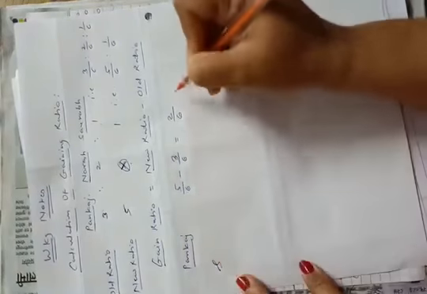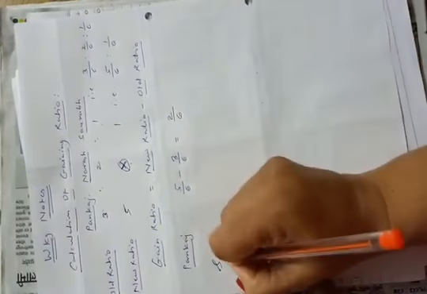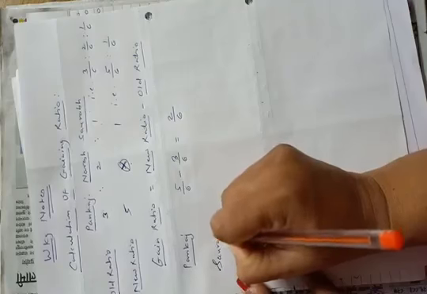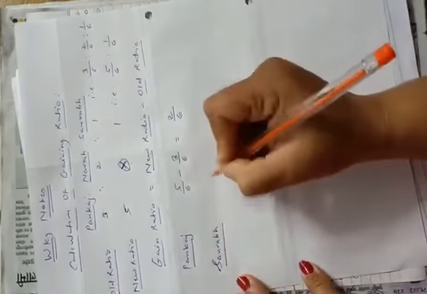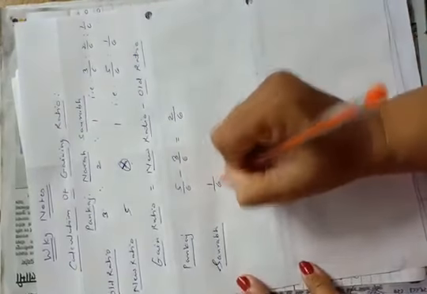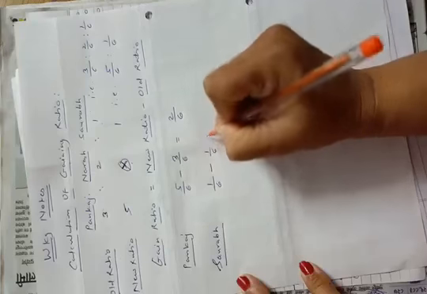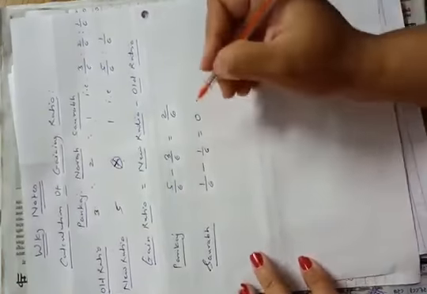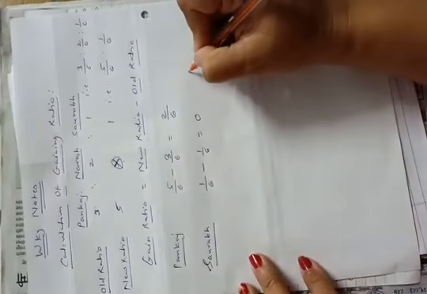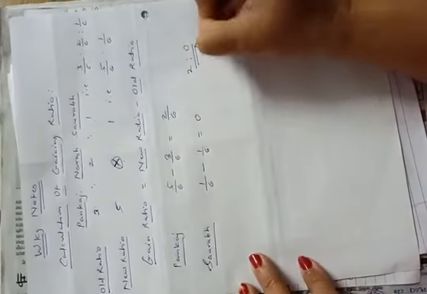So the gain of Pankaj is 2/6. Now Saurabh: his new ratio 1/6, old ratio 1/6, so it is equal to 0. So the gain ratio will be 2:0.